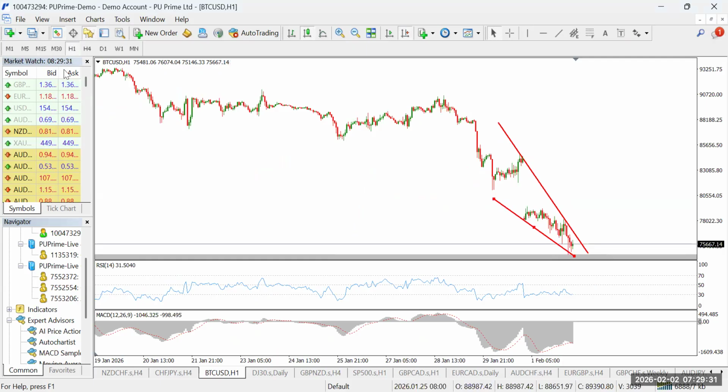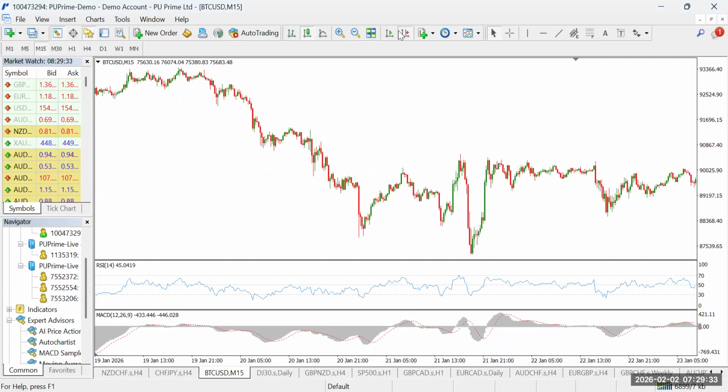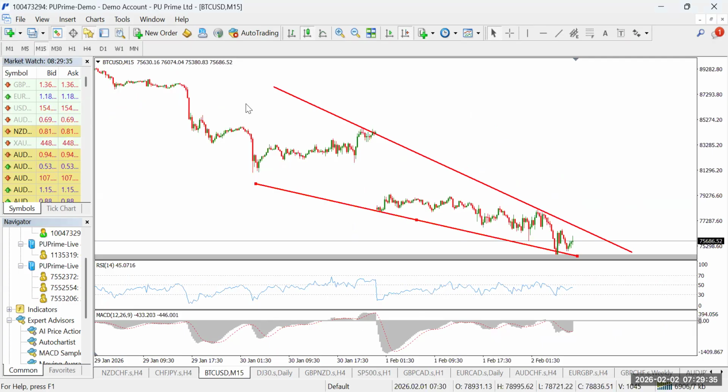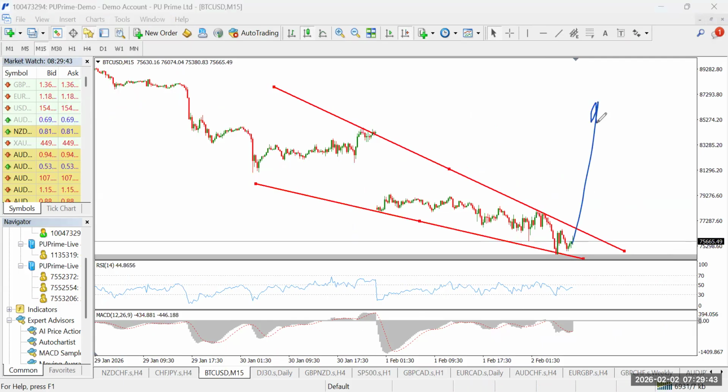All right, so we have a falling wedge pattern there. Let me go down to 15 minutes and check again. I think it is better. All right, so we have a falling wedge pattern on the 15 minutes time frame, and we'll be looking out for a breakout to the upside, and that should come when RSI clearly crosses above 50. In this instance, our advice is you allow your MACD to cross above zero.